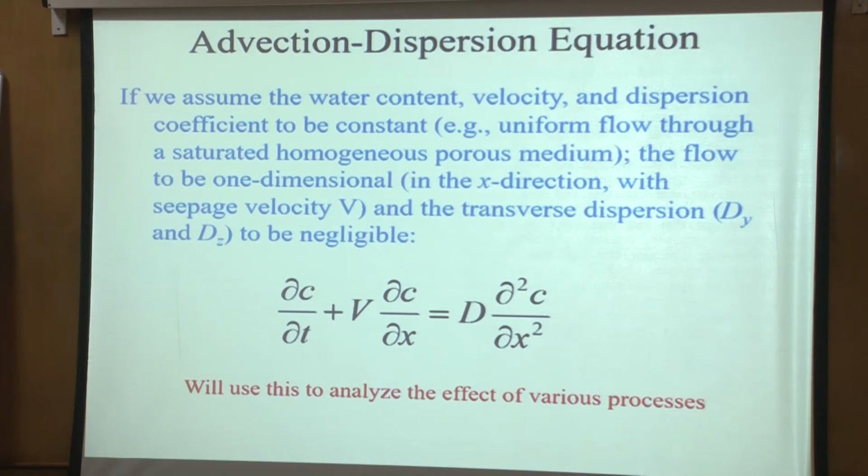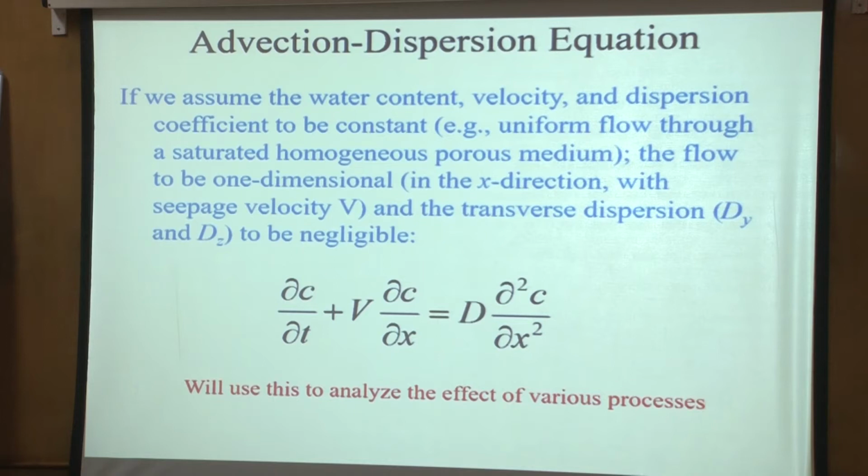It may be equal to the porosity if it's saturated, it may be less than the porosity, but theta is constant. Velocity is assumed constant, dispersion coefficient is also assumed constant, so we can take them out of the derivative terms. We also assume that flow is in the x direction, although in the previous lecture I think we had taken z, but it doesn't matter. We can take x direction or z direction, whatever.